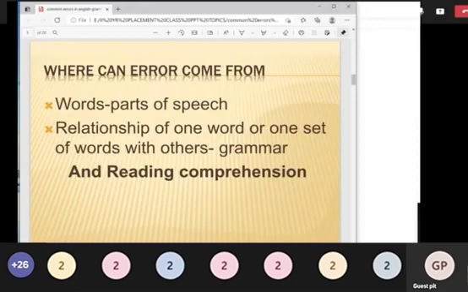Okay, you know what the parts of speech in English are: noun, pronoun, verb, adverb, the prepositions. This is the basic you'd have learned, and you can even get errors in the words. But error in the words is a rare case. In most competitive exams, they'll ask for errors in tense and subject-verb agreement. They go very deep into grammar.